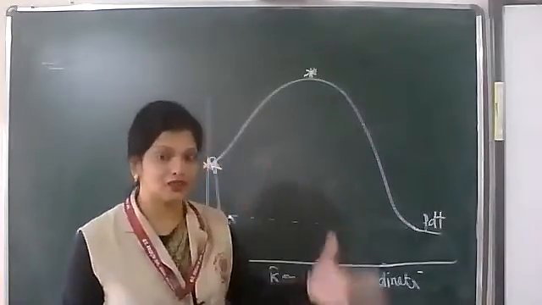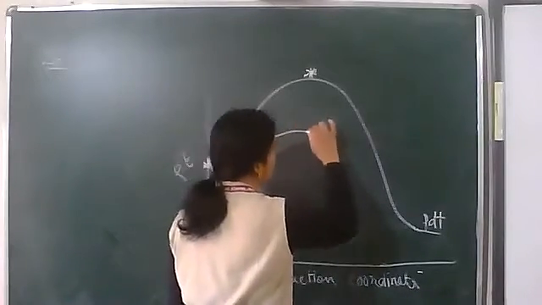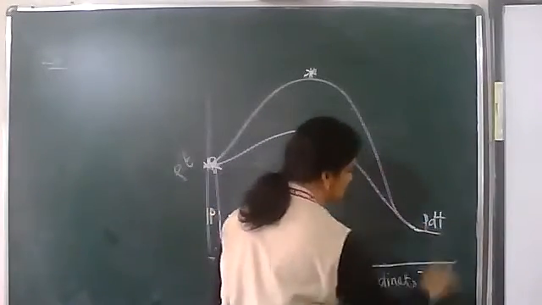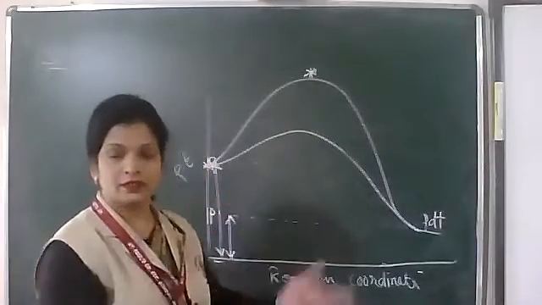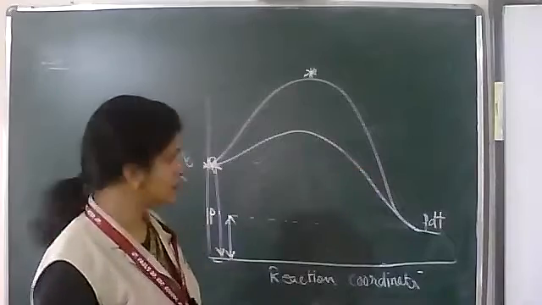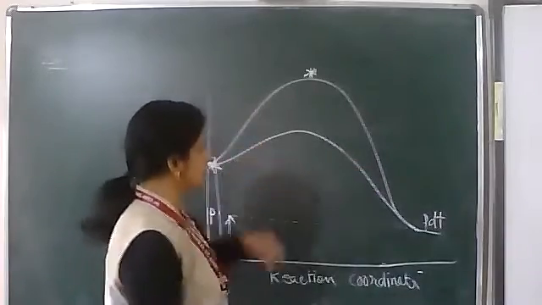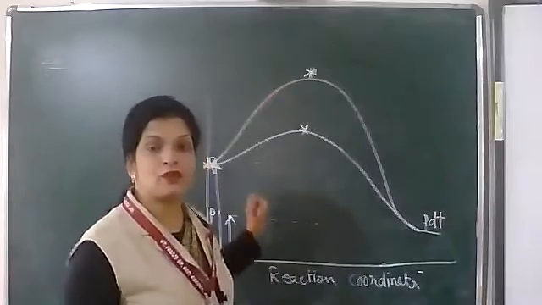This is the normal reaction. If you put a catalyst, then the catalyst will take the reaction through a lower step, as if in a high jump the bar is kept lower, so that the student can cross that bar. So the bar is lowered by what? A catalyst.